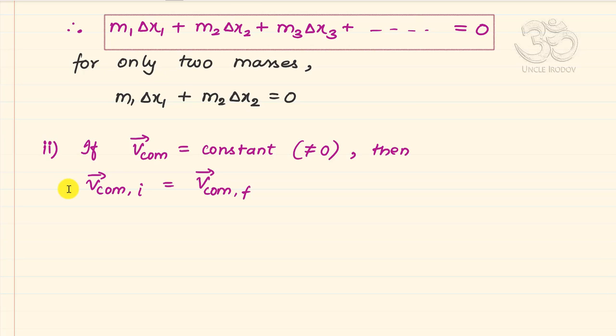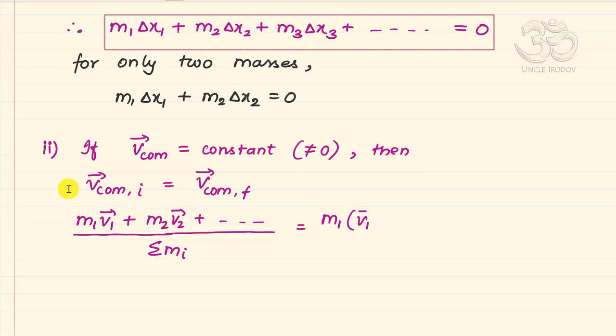I can say this is m1 v1 plus m2 v2 plus so on on the left hand side, divided by the summation of mi, and on the right hand side that will be m1 times v1 plus delta v1, let us say,